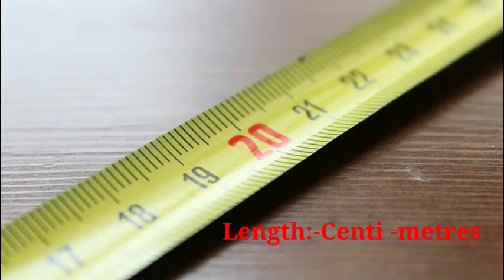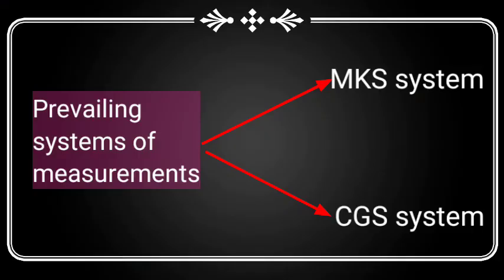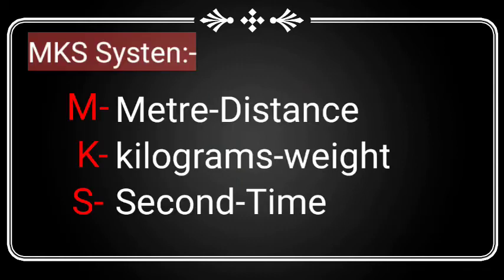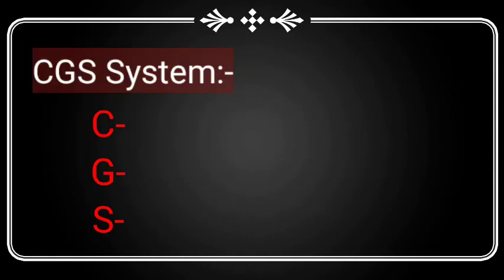Now let's learn prevailing systems of measurement. There are two systems. First one is MKS system and second one is CGS system. You will know from the name, M means meter, K means kilogram and S means second. It means in this system, distance is measured in meter, mass is measured in kilogram and time is measured in seconds. Next one is the CGS system.